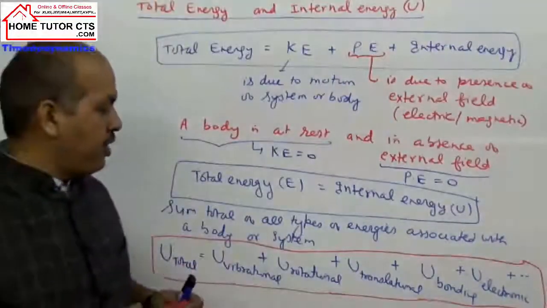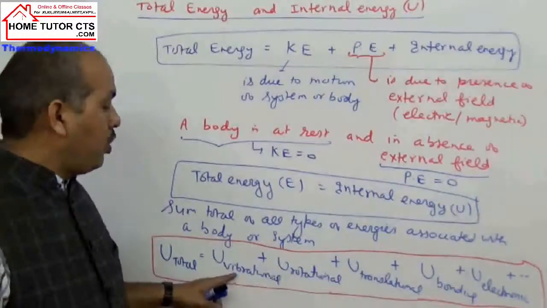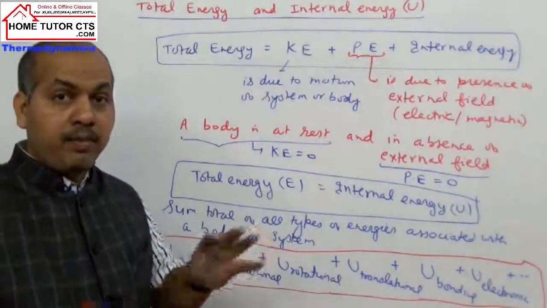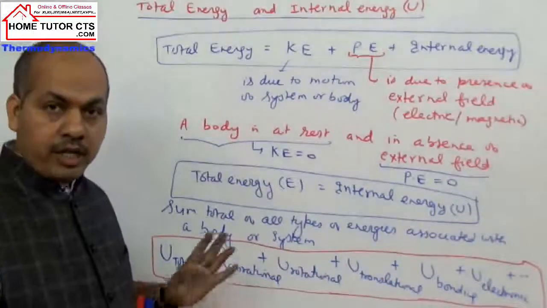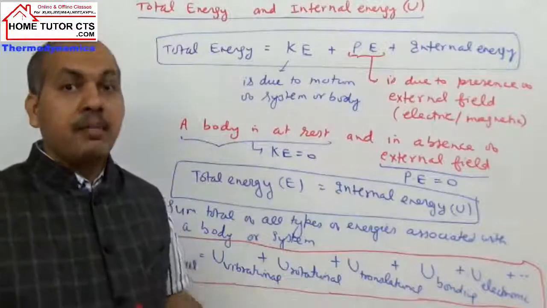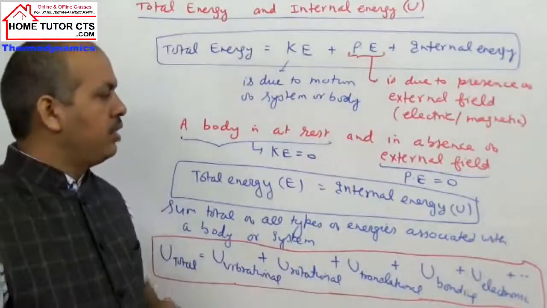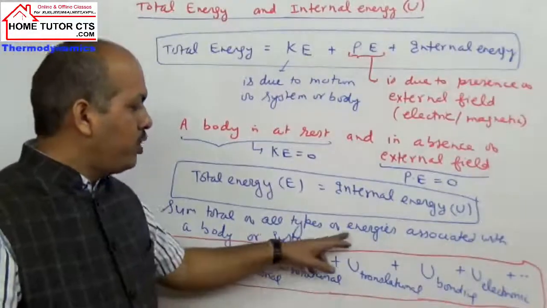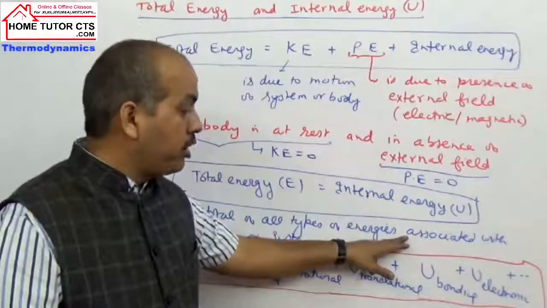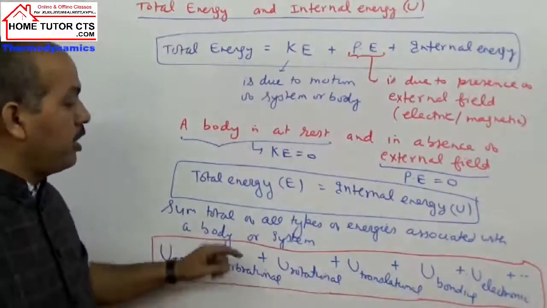I hope the definition part is clear. It can have all kinds of energy involved here, all kinds of kinetic energies inside the body. What are they? Vibrational, rotational, translational, bonding energy, electronic energy. We take all kinds of energies in a system possible, which can be associated with the body or system, and it will be called the system's internal energy.